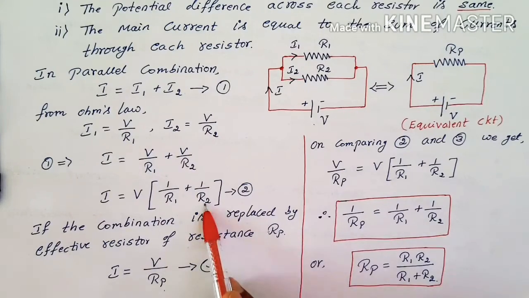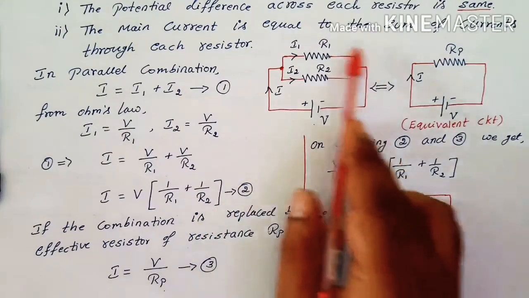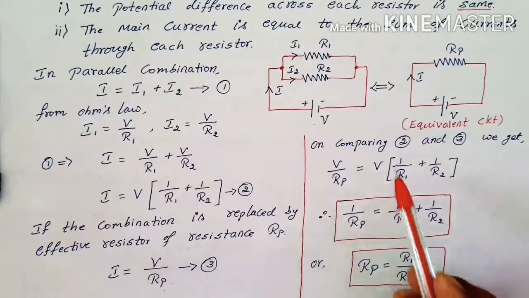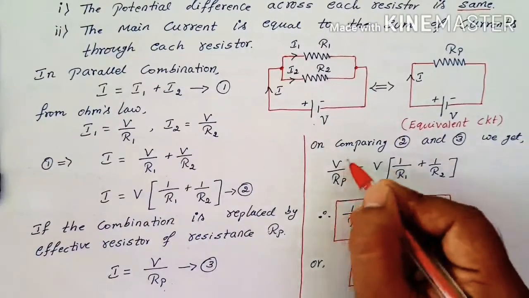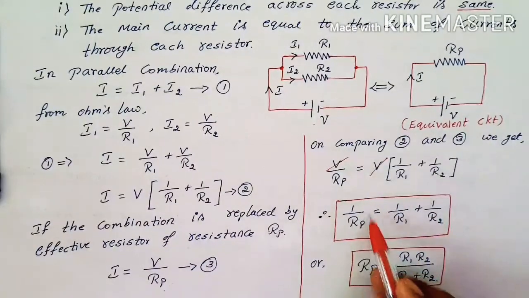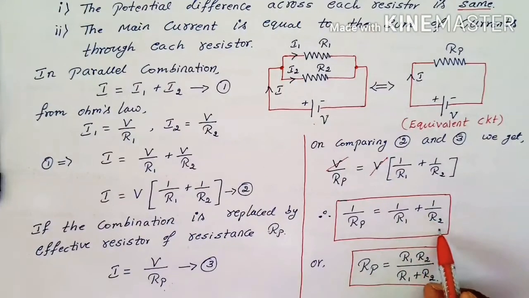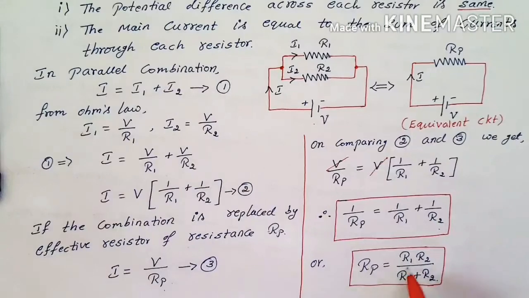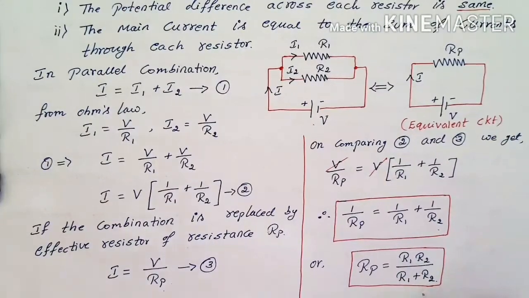Till here the equation represents the first circuit. Now the equivalent circuit: for the equivalent circuit, I is equal to V by R. Now equate equations 1, 2 and 3. On comparing these 2 and 3, we get this one. Here V gets cancelled and we get 1 by Rp is equal to 1 by R1 plus 1 by R2. By taking the LCM, we can write Rp is equal to R1 R2 by R1 plus R2.